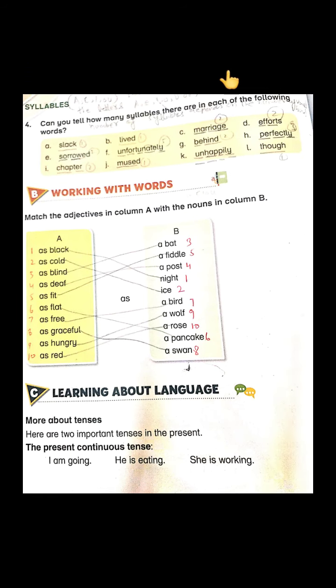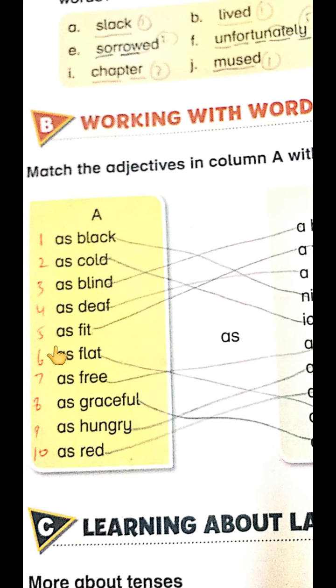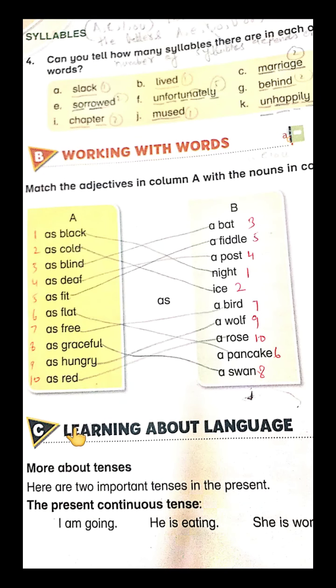Students, the next exercise is about matching the adjectives in column A with the nouns in column B. As you see, you will have to write the numbers as I did. Okay? 1, 2, 3, 4, 5 onwards to 10, because drawing lines will make you confused. So we will write numbers in front of them.